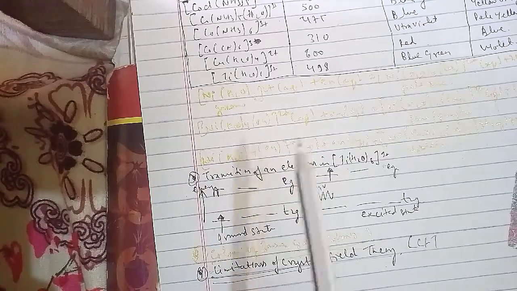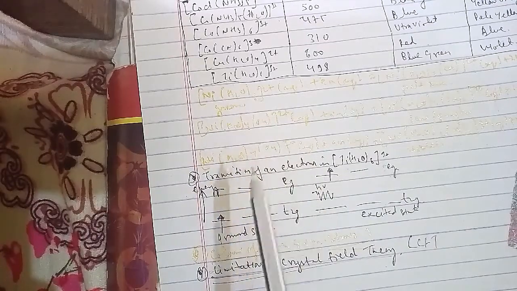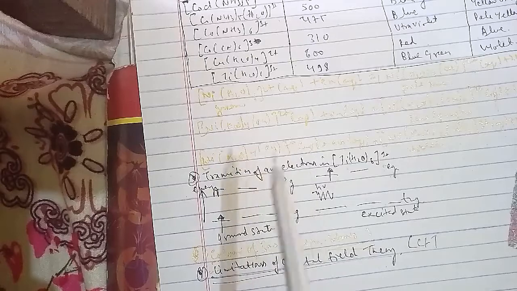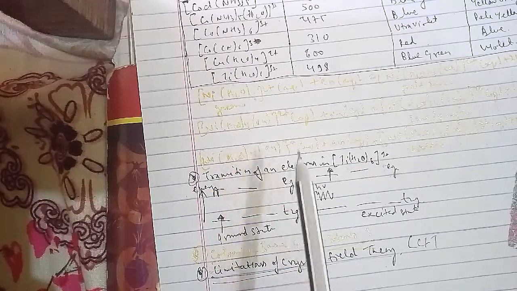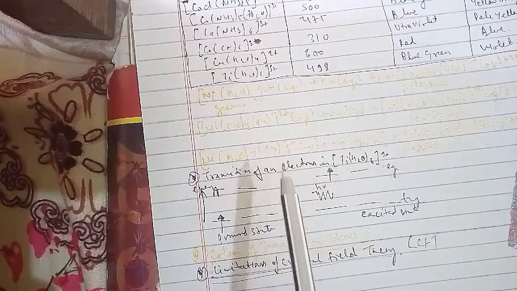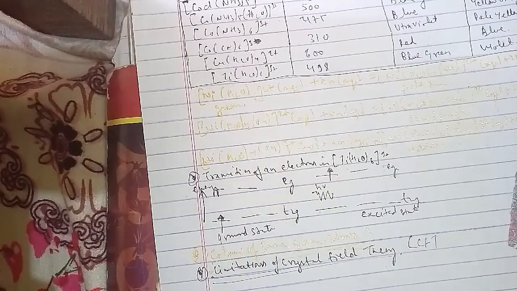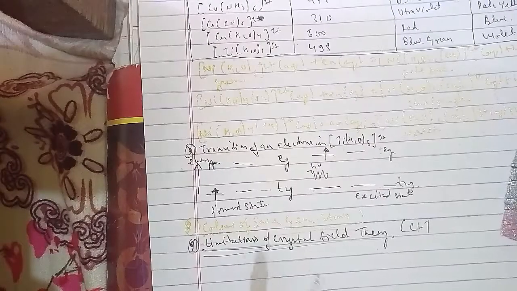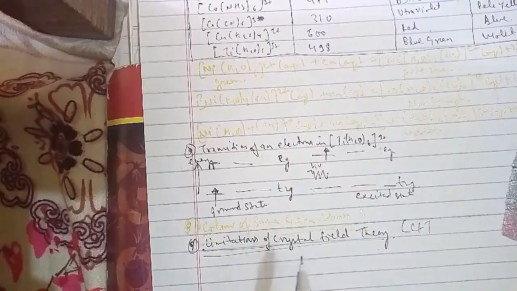Another question: [Fe(H2O)6]3+ is strongly paramagnetic, whereas [Fe(CN)6]3- is weakly paramagnetic. Explain. The next question: explain why [Co(NH3)6]3+ is an inner orbital complex, whereas [Ni(NH3)6]2+ is an outer orbital complex.